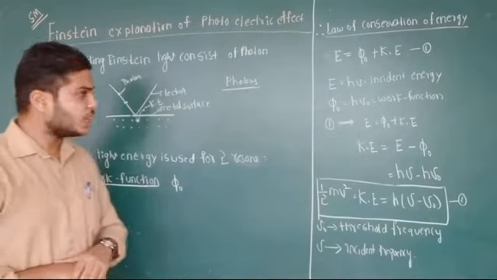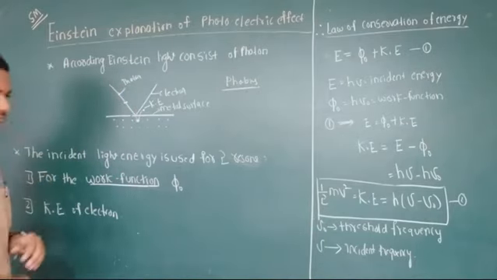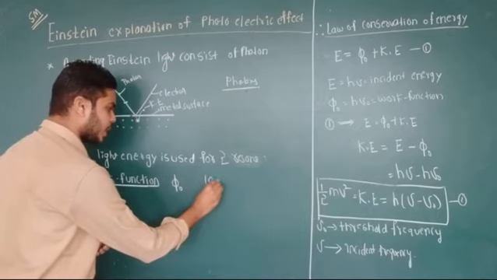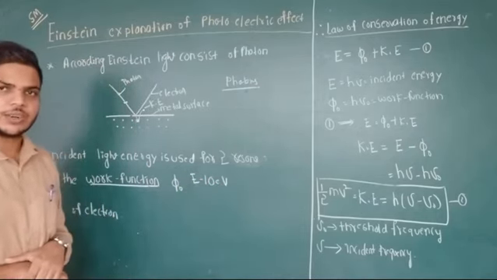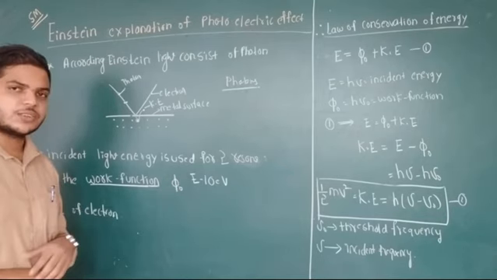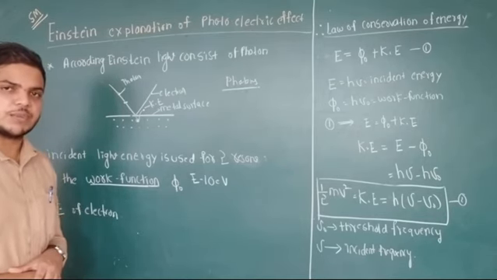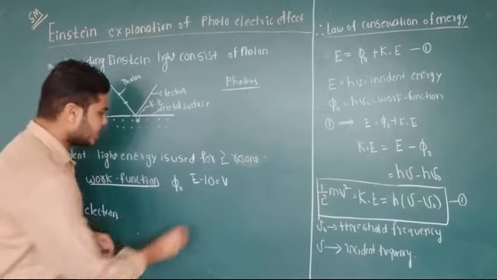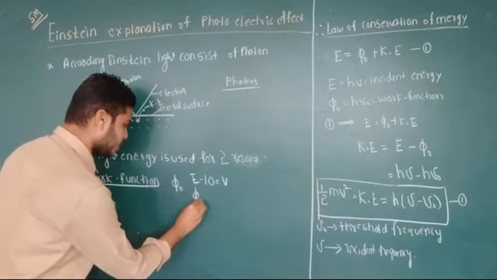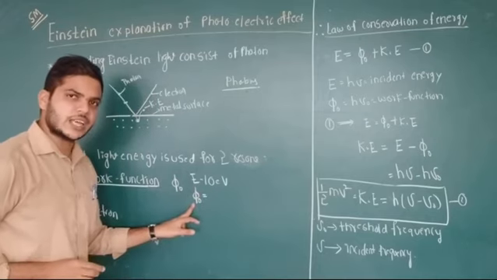For example, suppose the energy of the light is equal to 10 electron volt. We already know that in this chapter we measure energy in terms of electron volt. Some part of the energy, the first part, is used as the work function.